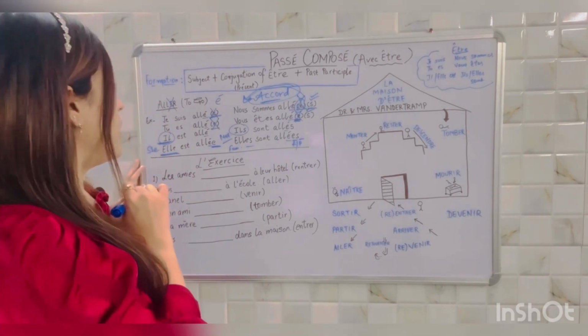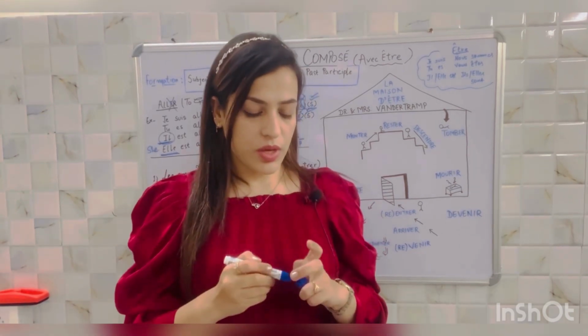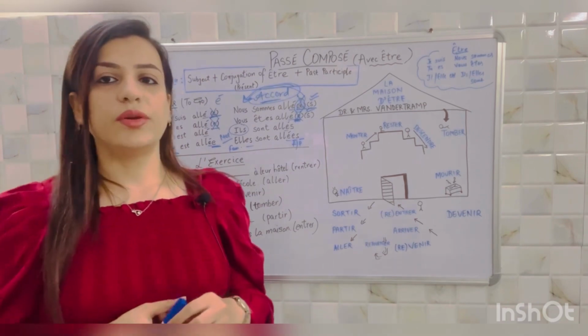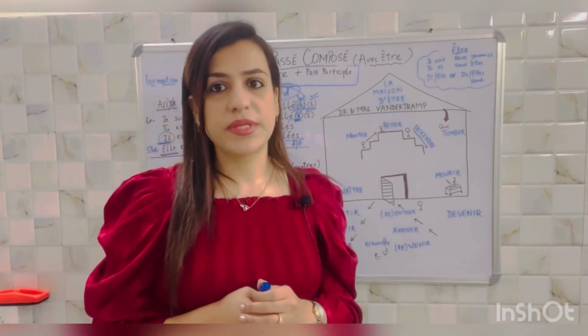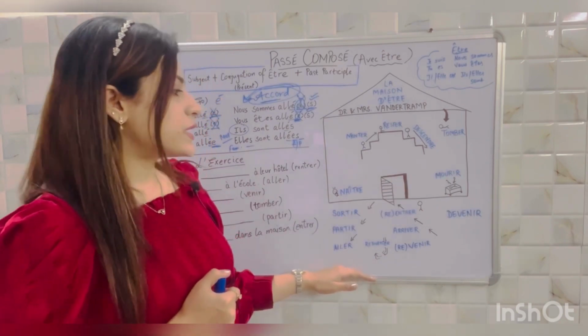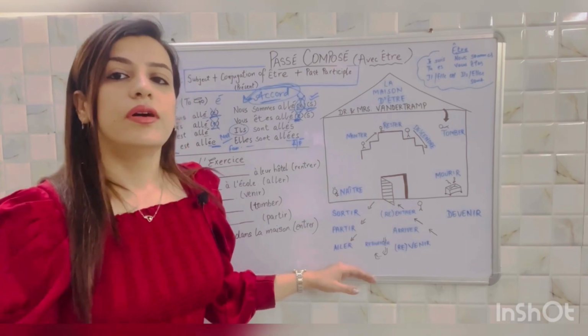Now we'll understand all the verbs that take être. So I am adding a slide here just after this, and then I will explain to you that you need to learn these 16-17 verbs that take être, and I have tried to simplify it. I'll explain later on once we do the slide, and then I'll explain how you need to retain them.